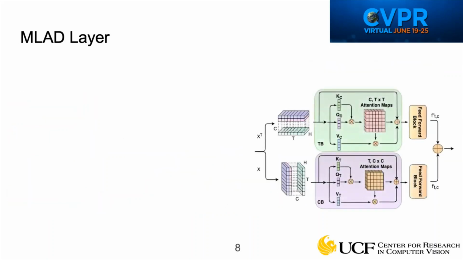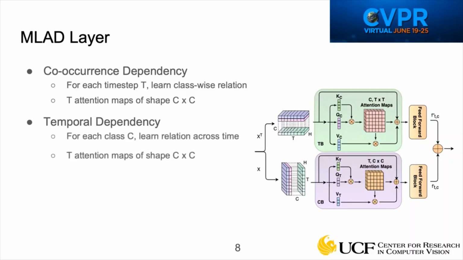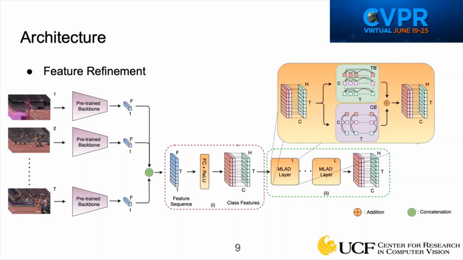Our proposed MLAD layer consists of two branches, co-occurrence dependency branch and temporal dependency branch. Co-occurrence dependency branch learns the relationship between classes in each time step. Temporal dependency branch learns the relationship between time steps for each class. Output of this layer is a weighted sum of features from both the branches. Here, the weight alpha is a learned parameter. In our network, we use multiple MLAD layers in series to model complex action dependencies.